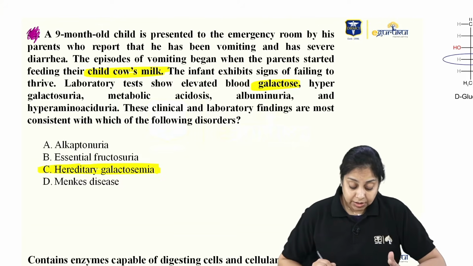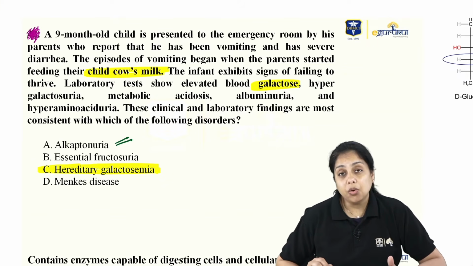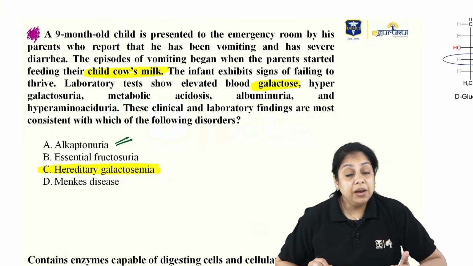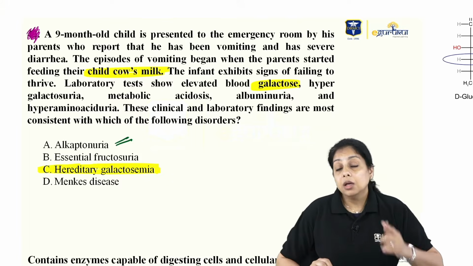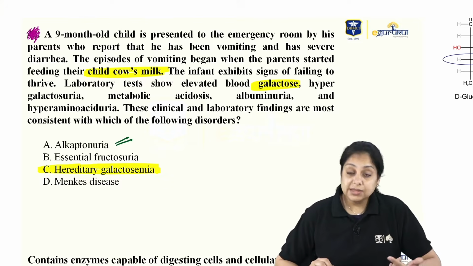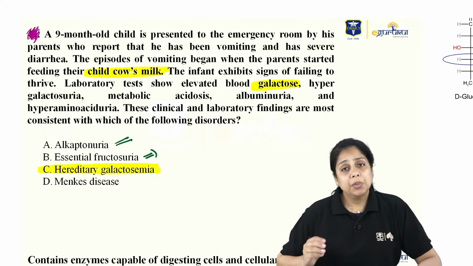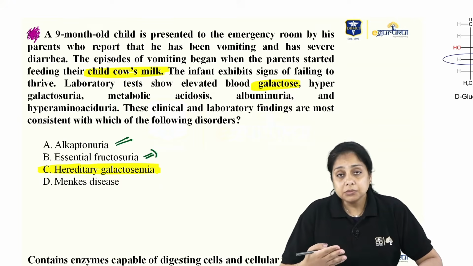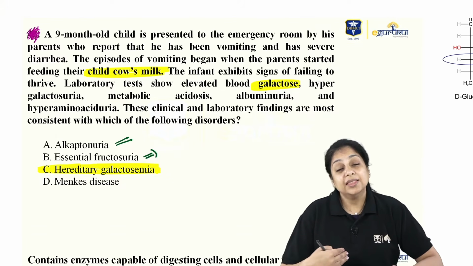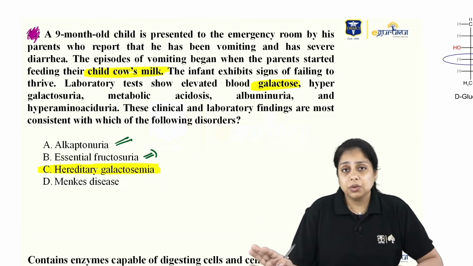Why are we not picking the others? Alkaptonuria is because of an amino acid, right? Ochronosis. Urine turns black upon standing, right? That we have discussed in the previous video. That is alkaptonuria, like the black pigments on the pinna, on the nose also, in the eyes also. Essential fructosuria is not problematic too much, but if the fructokinase enzyme is absent, that leads to essential fructosuria, and that is usually a benign condition. It gets detected when urine testing is going on, only then they are going to find it out.